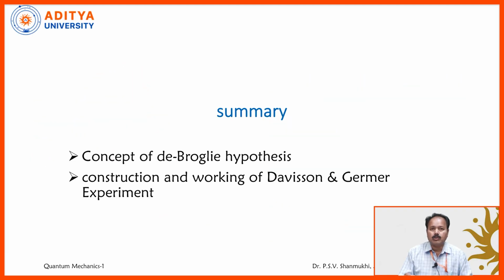Coming to the summary, in this article we have observed the de Broglie hypothesis, what the statement is, and what the de Broglie hypothesis is. Next, to verify the de Broglie hypothesis, we have taken one experimental evidence, that is, the Davisson-Germer experiment, its construction and working, to prove the de Broglie hypothesis.